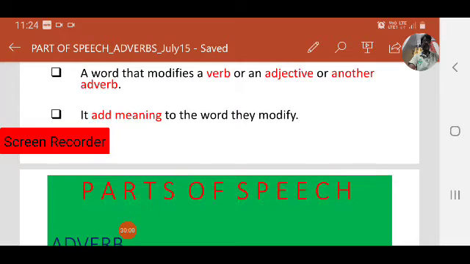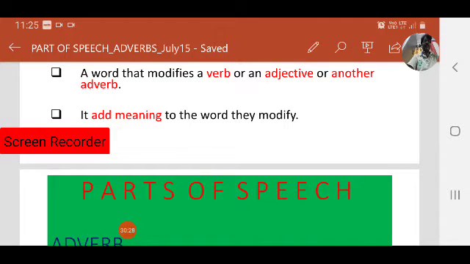An adverb is a word that modifies, that gives more information about a verb, adjective, or another adverb. Keep this in your mind.